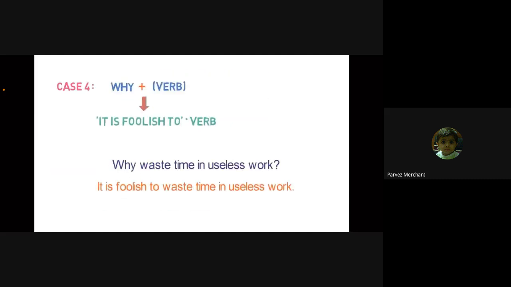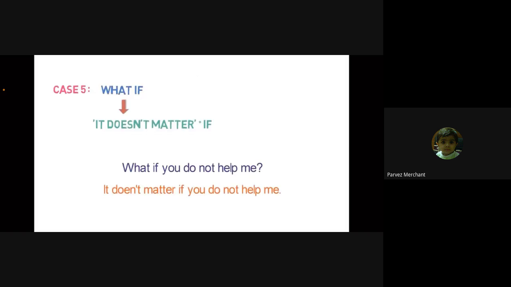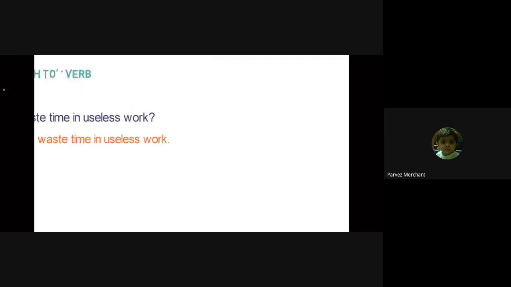Case 4, sentences where the structure is why plus verb, it gets converted to it is foolish to plus verb. Case 5, sentences where the sentence starts with what if. Here, what gets converted to it doesn't matter.